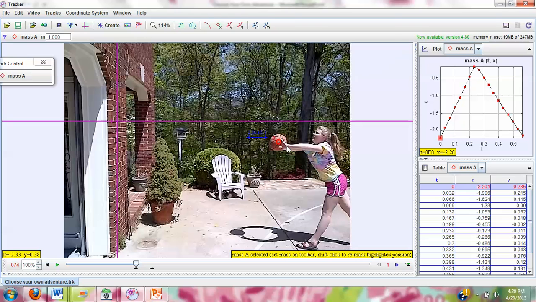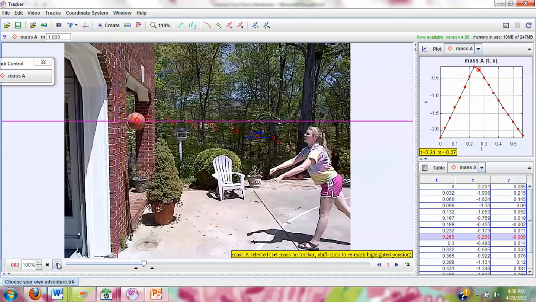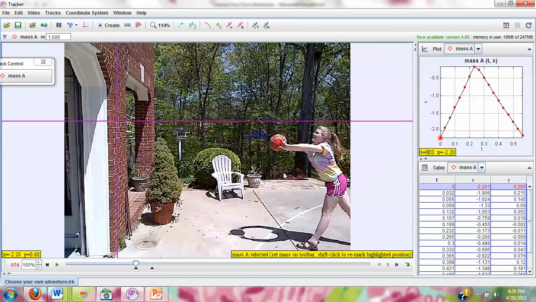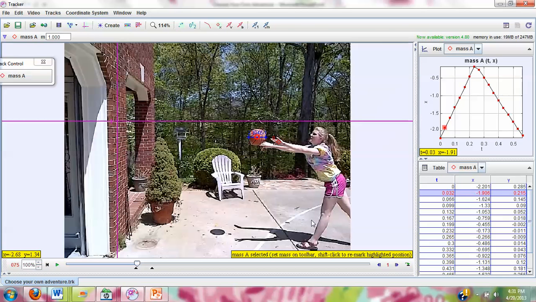Here's the video of the basketball hitting the wall. The origin was set at the edge of the wall with the positive x-axis in the left direction. The calibration stick was used to set the diameter of the ball at 0.2304 meters, and this served as the length scale for the entire video.